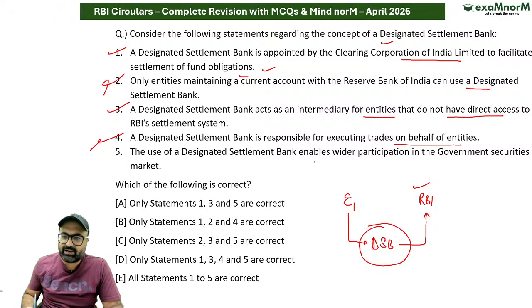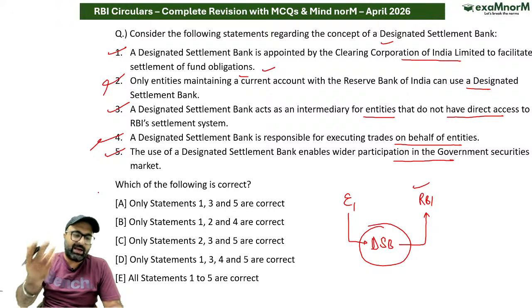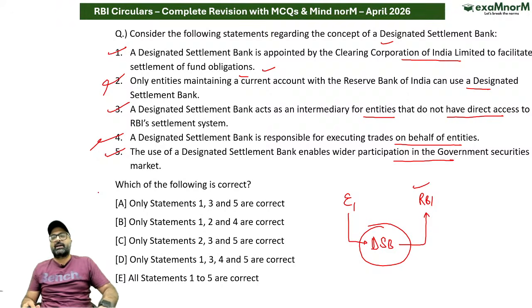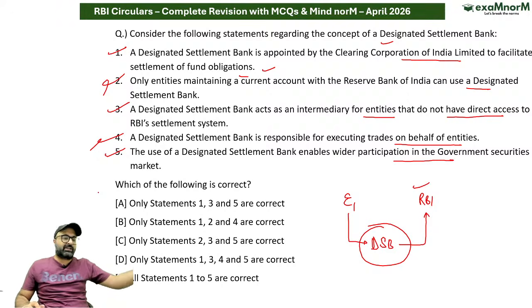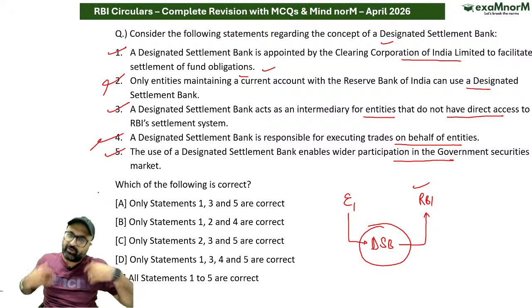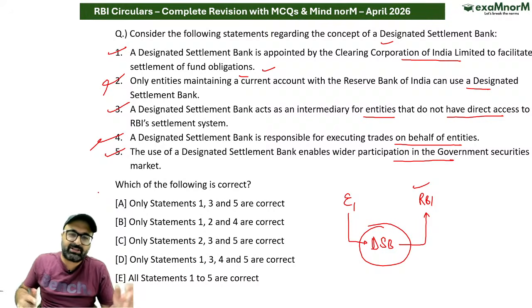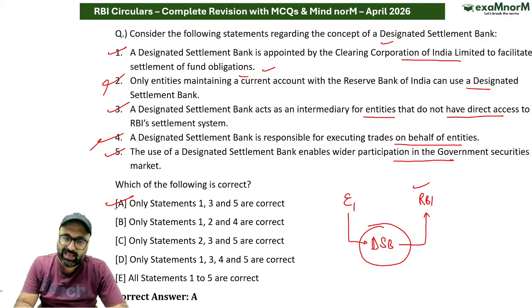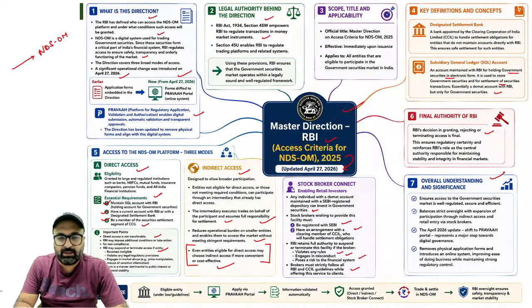The use of designated bank enables wider participation. Obviously अगर मेरे पास current account नहीं है, still I can access the government securities issued by RBI. Obviously इससे access बढ़ेगा ना, access बढ़ने से participation बढ़ेगा. So that is correct. So answer to this particular question is A option. I hope it is clear.